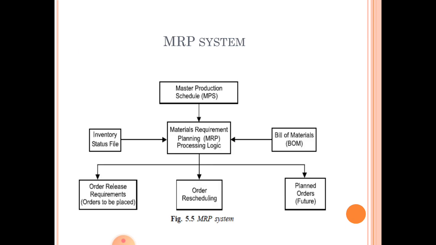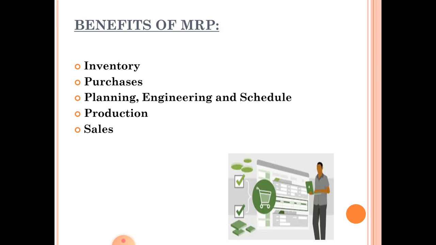So next, this is the MRP system which we already discussed. Here the input includes the master production schedule, the inventory status file, which is nothing but inventory records, primary and secondary records. Next is the bill of materials. And the output would be order release requirement, order rescheduling, and planned orders for the future. This is the MRP system.